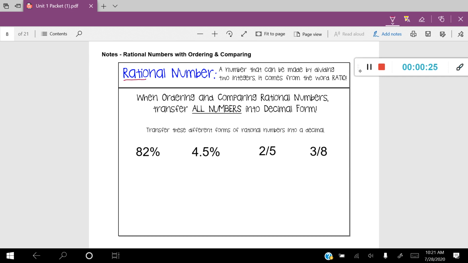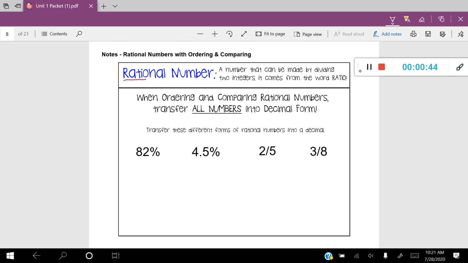Now, a key thing to know when ordering and comparing rational numbers is that you always want to transfer all numbers into decimal form. So that means if you have a fraction or a percentage, you want to transfer that into a decimal. Let's go ahead and practice that with the 4 problems below.